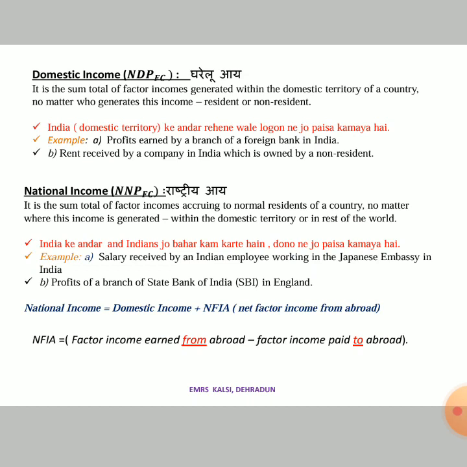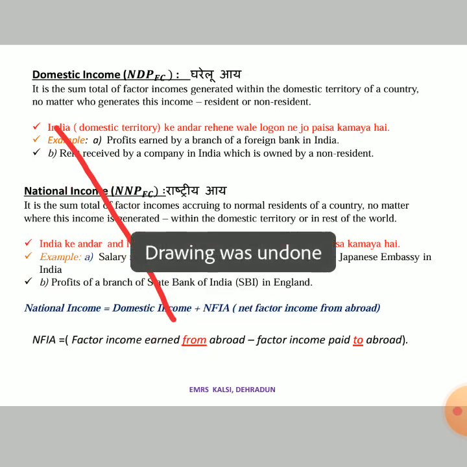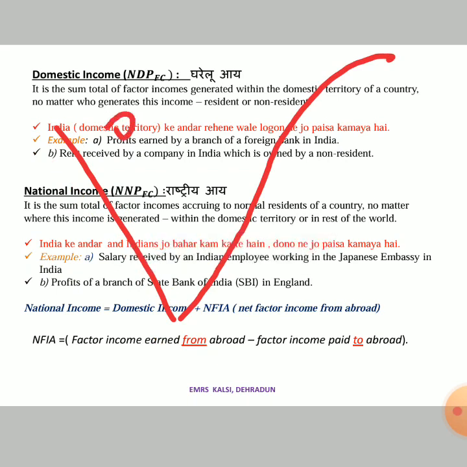Suppose this is our India. Okay, there might be few people who are from outside India, from US, Canada, China, Japan. Okay, and there might be Indians as well.